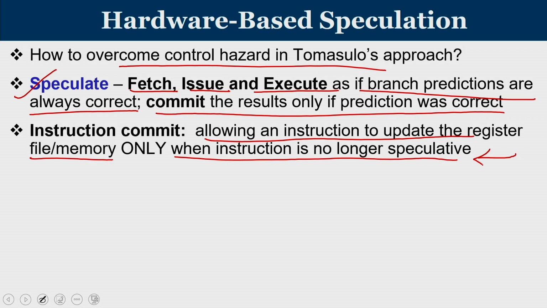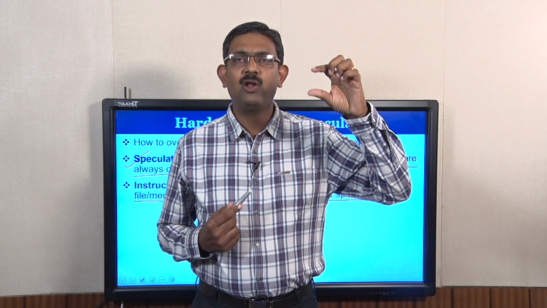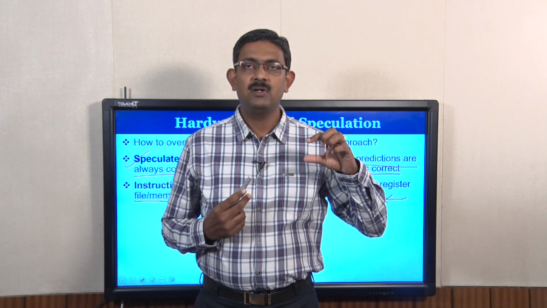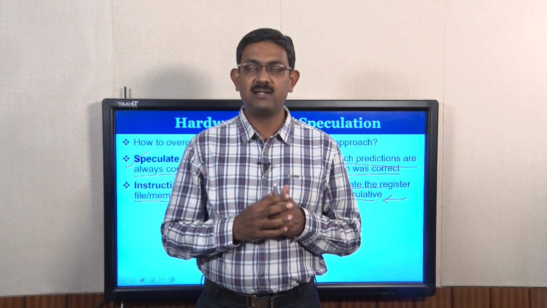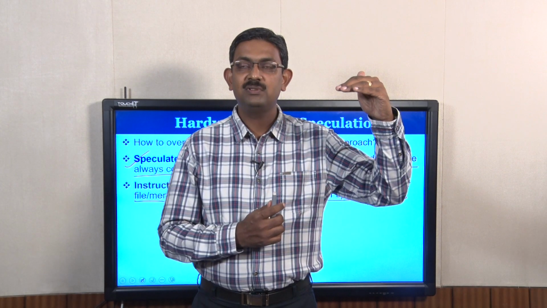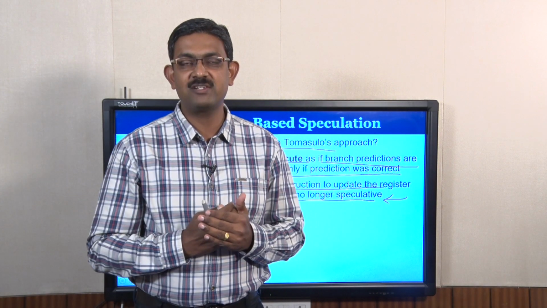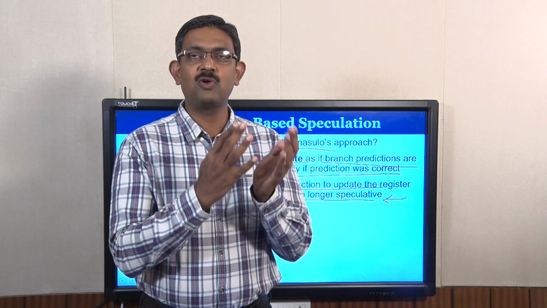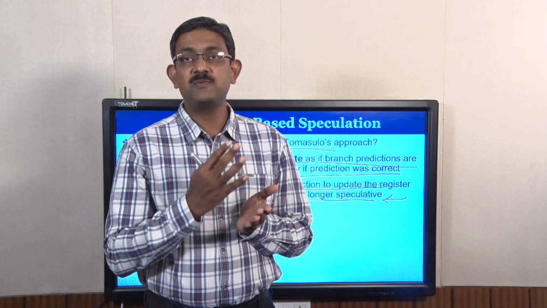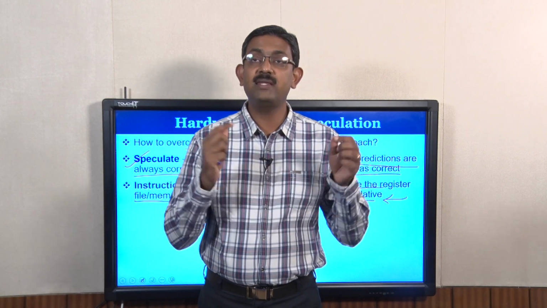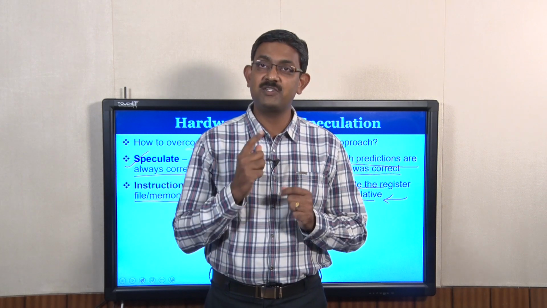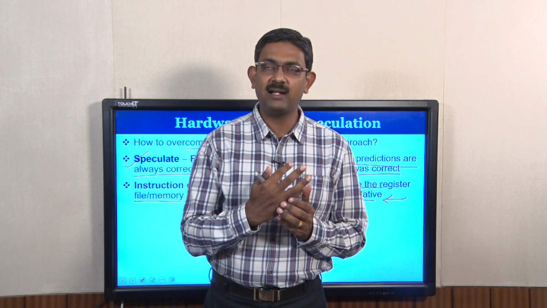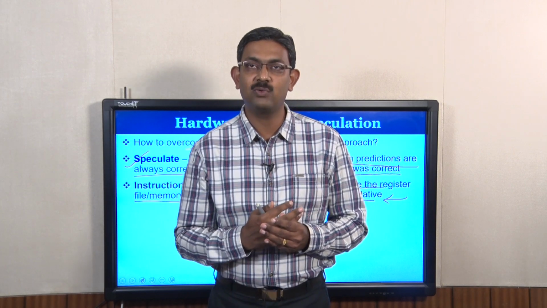So when you run a speculative instruction, what do you mean by a speculative instruction? When I am going to run a load instruction which is being predicted by a branch predictor. The branch predictor tells that you can run the loop. Let's say the first instruction in the loop is a load instruction. So you are going to run this load instruction as per directions given by the branch predictor. At that point of time, this load instruction is a speculative instruction, meaning I am not sure whether it must execute or not. The branch predictor tells that you can execute.